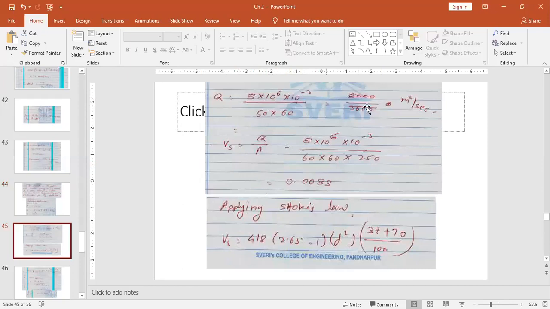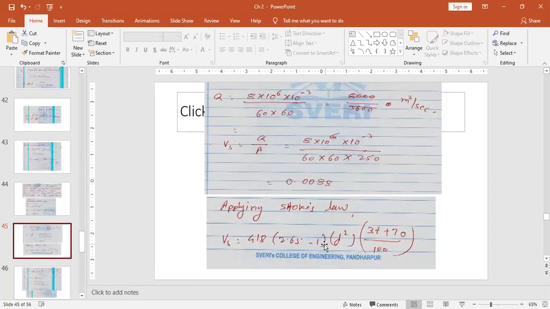Then discharge, we can convert it into meter cube per second. Then we can find out the settling velocity of the sedimentation tank the way I just told you. 8 million, that is 8 into 10 raised to 6, into 10 raised to minus 3 as the conversion factor from liter to meter cube, divided by 3,600 from hour to second, into 250, which is the area. Okay, area is 250 meters square. So the answer for the settling velocity of the particle is 0.0088 meter per second.